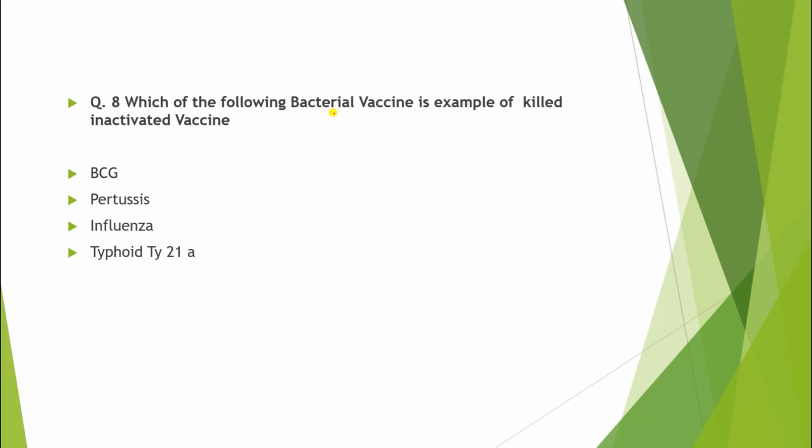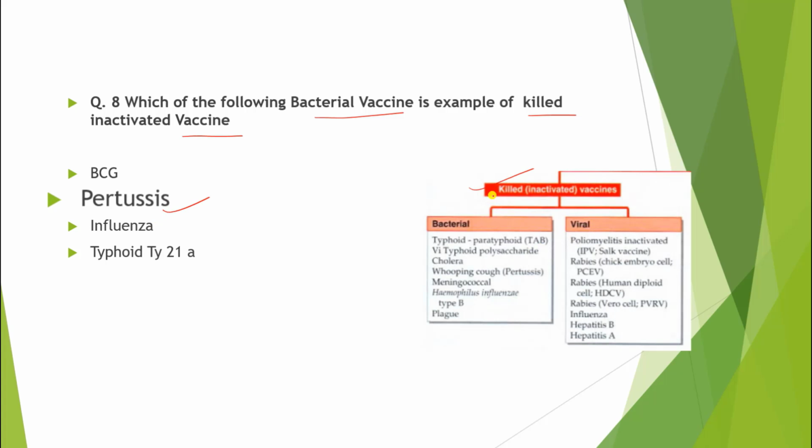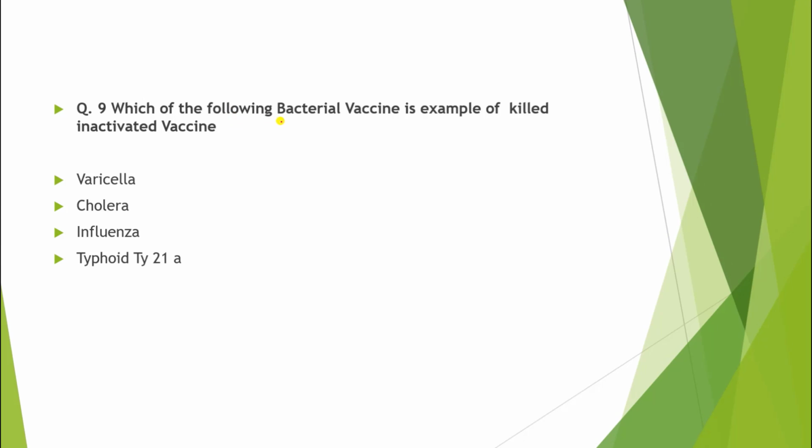Question number 8: Which of the following bacterial vaccines is an example of a killed inactivated vaccine? Pertussis is the correct answer. Just look here: killed inactivated vaccine, bacterial vaccine, and here we have pertussis, which is also known as whooping cough. Question number 9: Which of the following bacterial vaccines is an example of a killed inactivated vaccine?